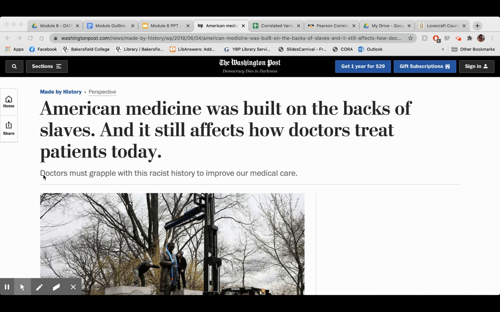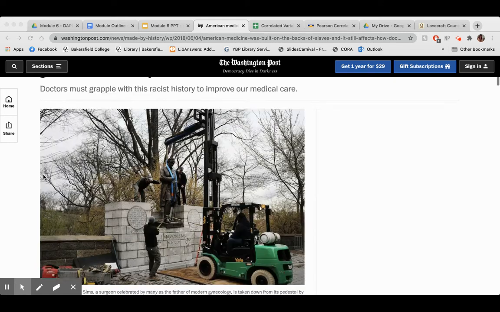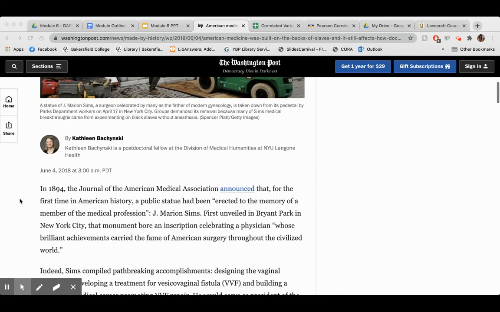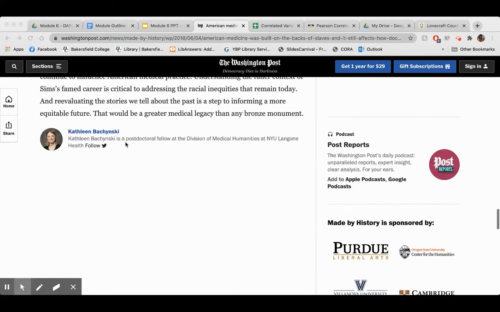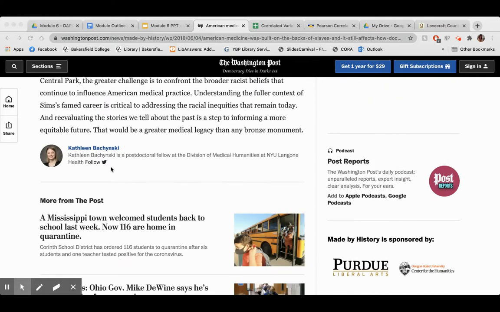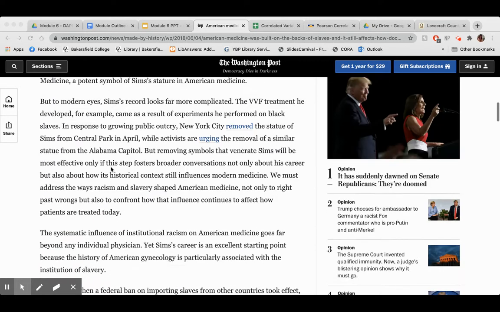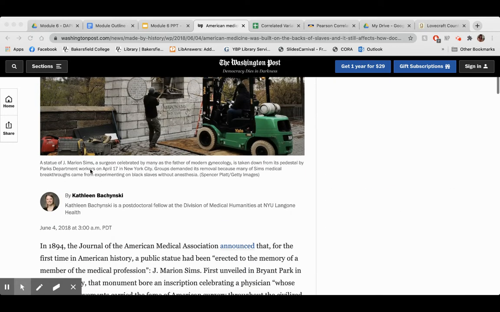So it's again on that topic of unwilling experimentation being done on African Americans and all the racism that's involved in that. Let's find out who our author is. Luckily, the Washington Post lists its authors at the beginning of their articles. A lot of times on websites, it'll either be at the beginning or at the very end of the article, so you could probably just scroll down and see they have it listed down here as well. So definitely try to find it at the beginning or the end.